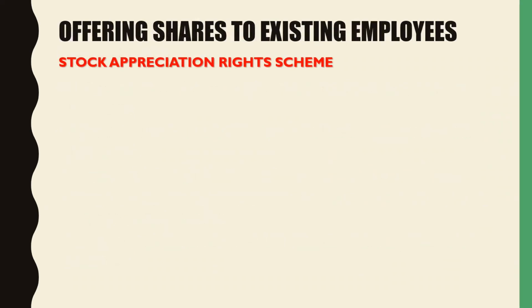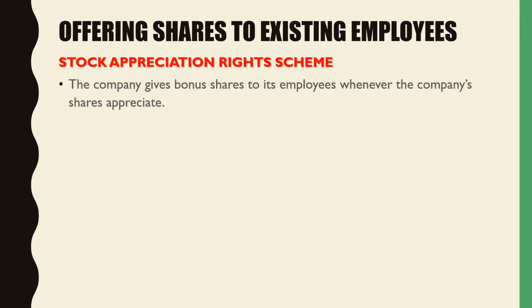Let us study the next topic, that is stock appreciation rights scheme. So this is another type wherein shares are going to be offered to the existing employees. Under ESOS and ESPS, the employees have to purchase the shares. Here, these shares are offered according to the appreciation that is taking place. The company gives these shares, that is the bonus shares, to its employees whenever the company shares appreciate. And so here these shares are offered free of cost to the employees.